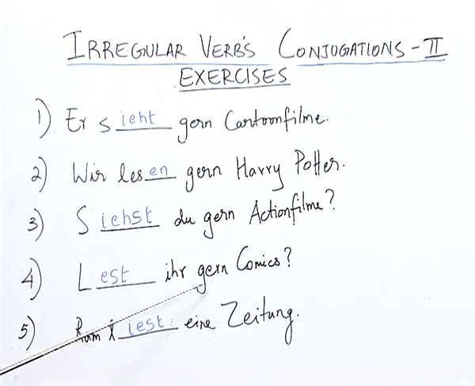Lest ihr gern Comics? Here we have the pronoun ihr, and it is conjugated with the verb lesen, and there is not much difference. There is no major transformation, only that the verb is conjugated at the end with the letter t. Ram liest eine Zeitung.